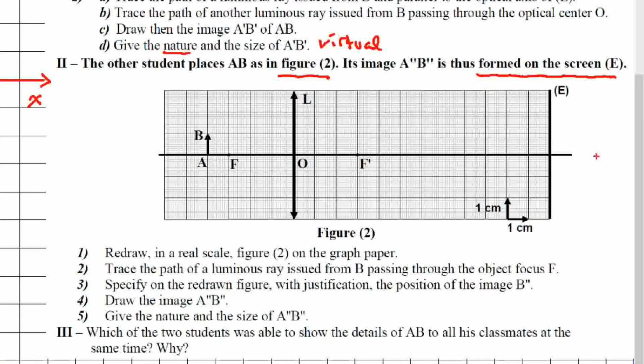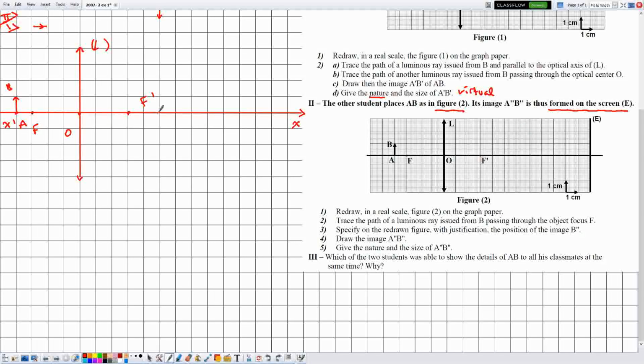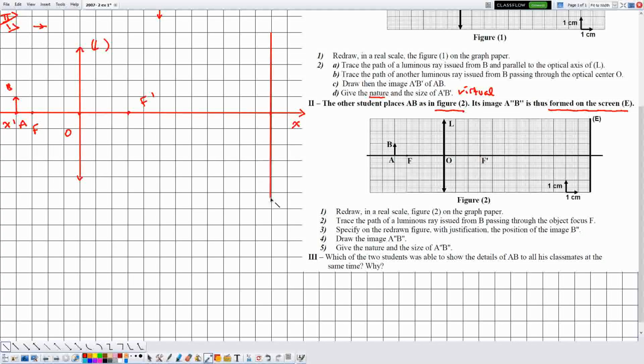Moreover, a screen E is located behind the lens. Now let's count the number of divisions between L and E. We have 1, 2, 3, 4, 5, 6, 7, 8, 9, 10, 11, 12. This is the screen E. It must be located here and perpendicular also to the optical axis. The scale is the same, 1 centimeter along the x-axis and 1 centimeter along the y-axis, and this is known as a real scale. Okay, I hope we didn't forget anything.